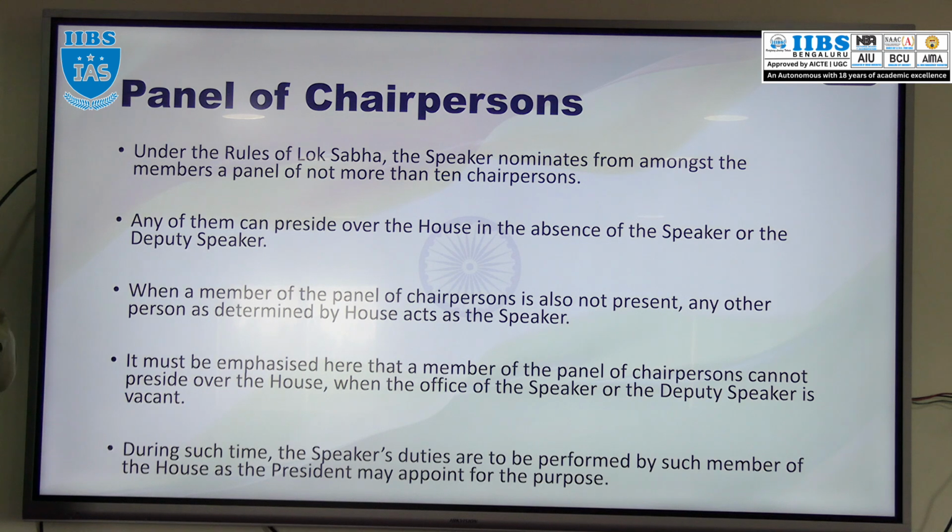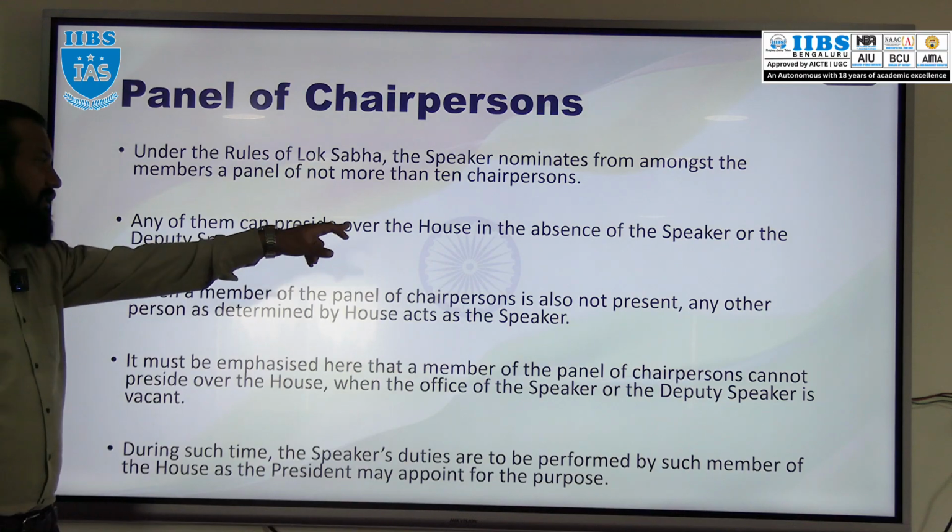The Speaker will nominate, not elect, remember. The Speaker will nominate not more than 10 members from among the members of the Lok Sabha. Right, 10 members will be nominated, not more than 10, as a panel of chairpersons. But why? What is the necessity? The reason is very simple.